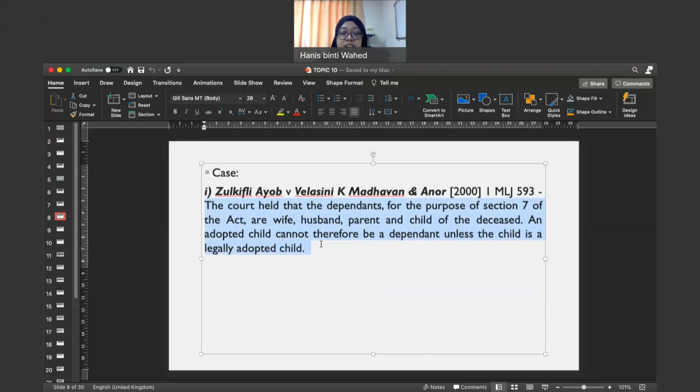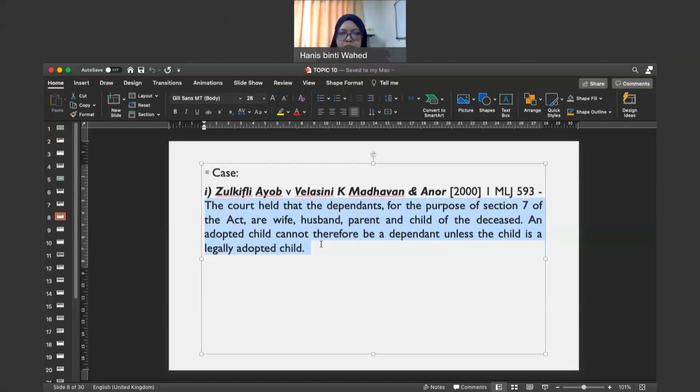An adopted child cannot therefore be a dependent unless the child is a legally adopted child. This case involved an adopted child. But basically the gist is that if you do not fall under any of these categories under section 7 subsection 2 and also section 7 subsection 11, then you are not considered a dependent and you might not be able to claim for dependency.